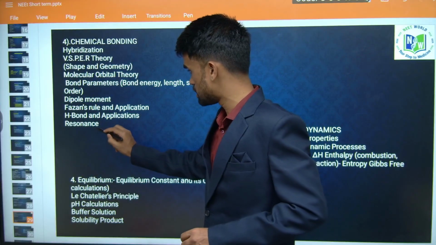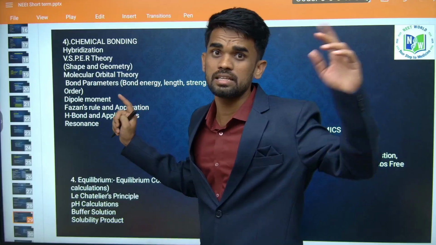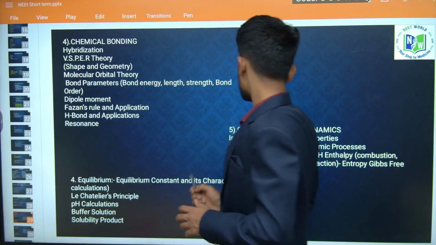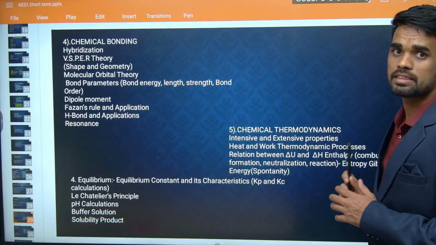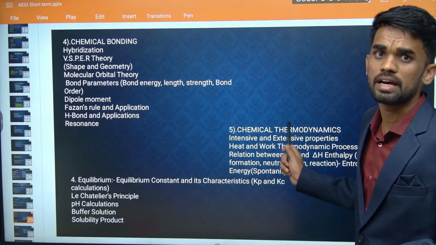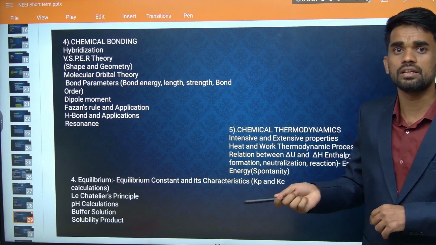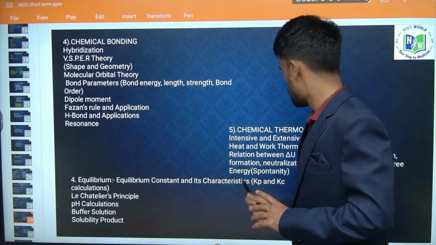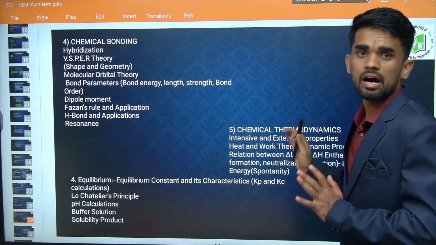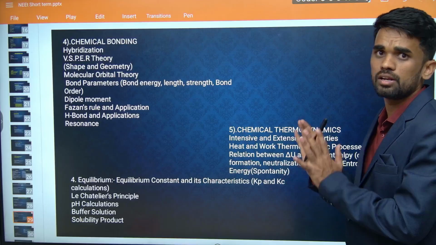This resonance you can study in chemical bonding as well as in the organic chemistry part, right? Okay. The next thing, the fifth chapter, is chemical thermodynamics. Okay. So these are the things like extensive and intensive properties and heat of reactions like formation, combustion, all those things you have to look into. Okay, so we will be providing these complete slides to you, so you can access them and repeat, like you can look into it.